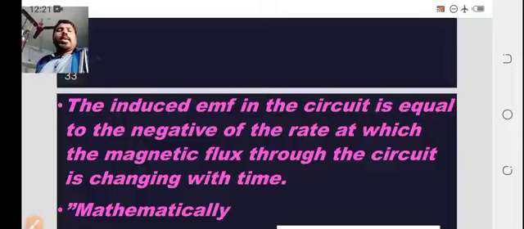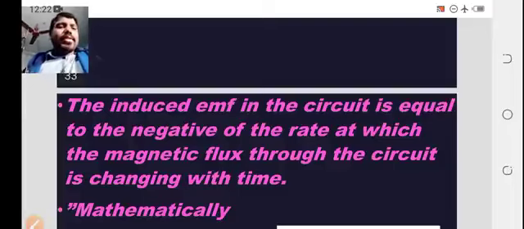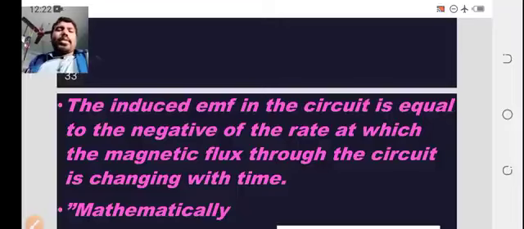The induced EMF in the circuit is equal to the negative of the rate at which the magnetic flux through the circuit is changing with time. So the flux changing with respect to time, in the form of a negative rate, is equal to the induced EMF.